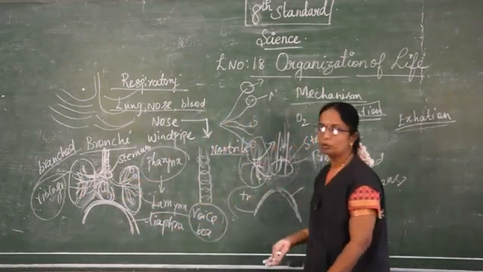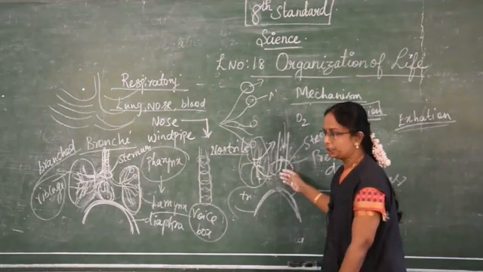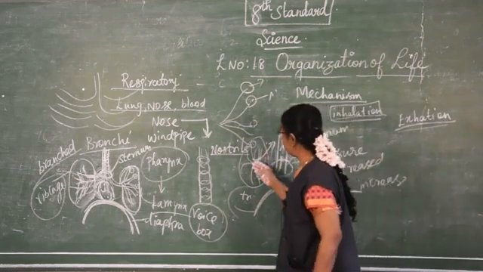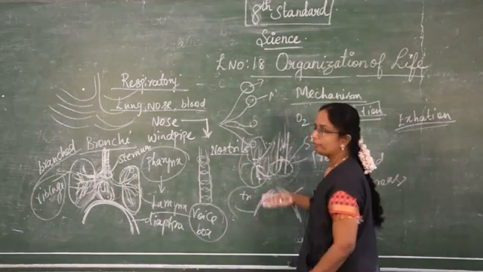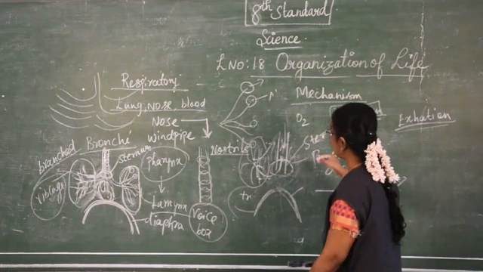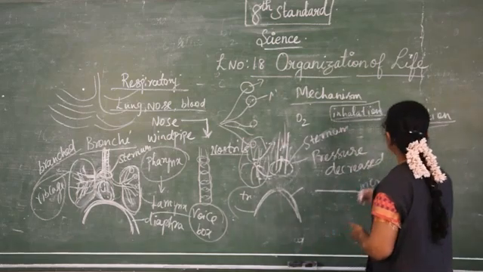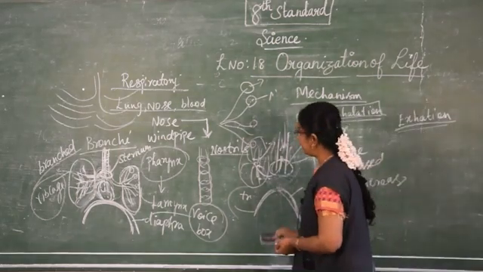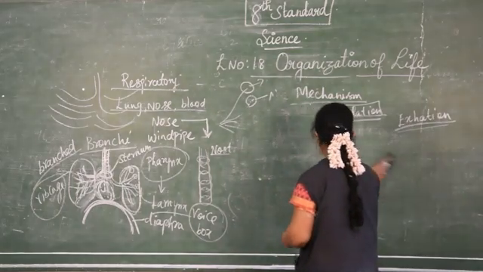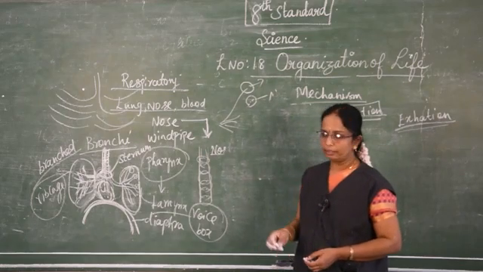After, when we breathe out, what will happen? The sternum comes to its original position, the diaphragm occupies the dome shape, and then the gas which is coming out of the lungs is expelled away from the lungs. So these two processes happen during breathing, expiration and inspiration. So this is about the mechanism of respiration.